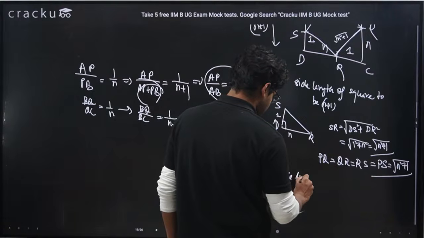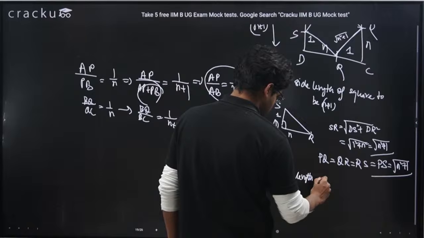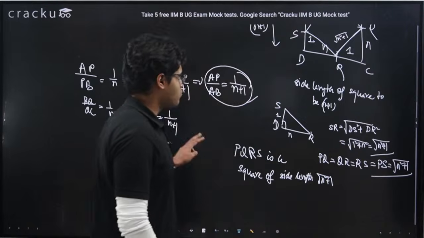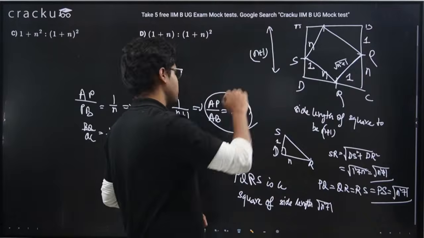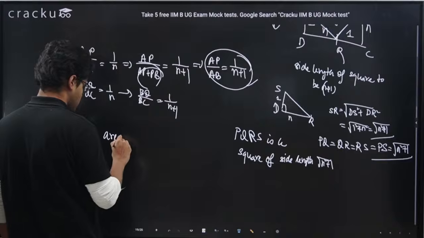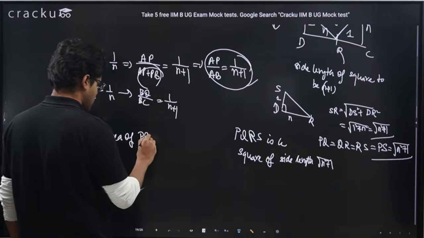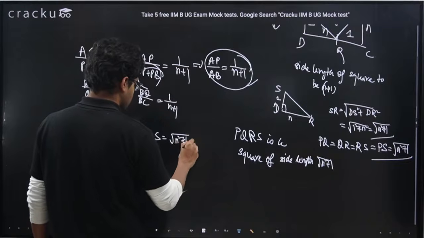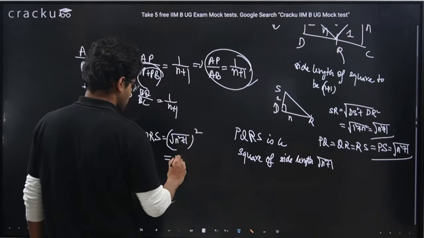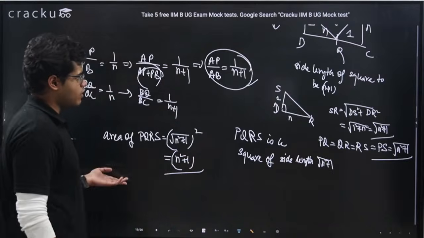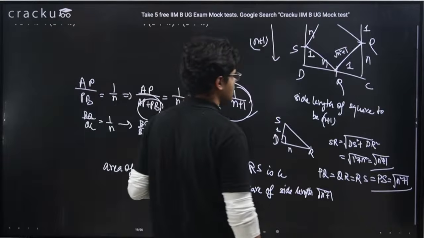PQRS is a square of side length root N square plus 1. Right? So PQRS is a square of side length root N square plus 1. Means what is the area of PQRS? Area of PQRS equals root N square plus 1 whole square, which is N square plus 1. So area of PQRS is N square plus 1.